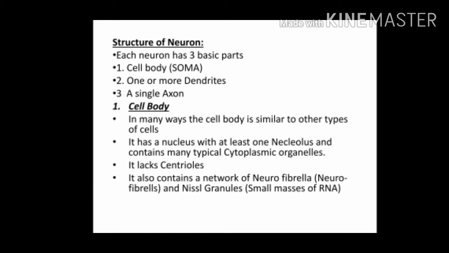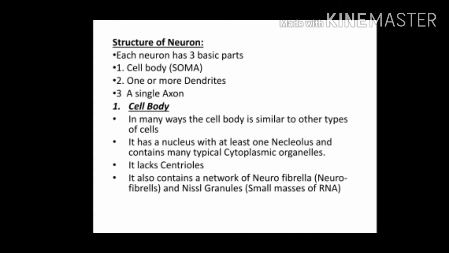So the cell body is similar to other cells. It contains cytoplasm, nucleolus, nucleus and other organelles as they are present in other cells also. But it lacks centrioles. Could you tell why centrioles are absent? Yes, because they are amitotic cells. Here mitosis is absent. Cell division is not taking place.